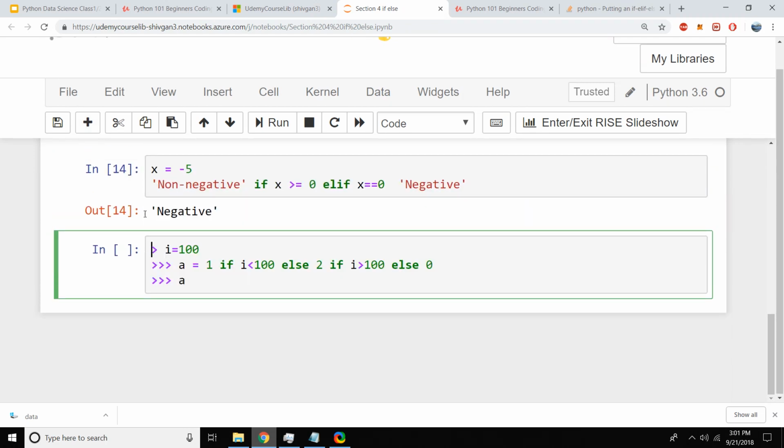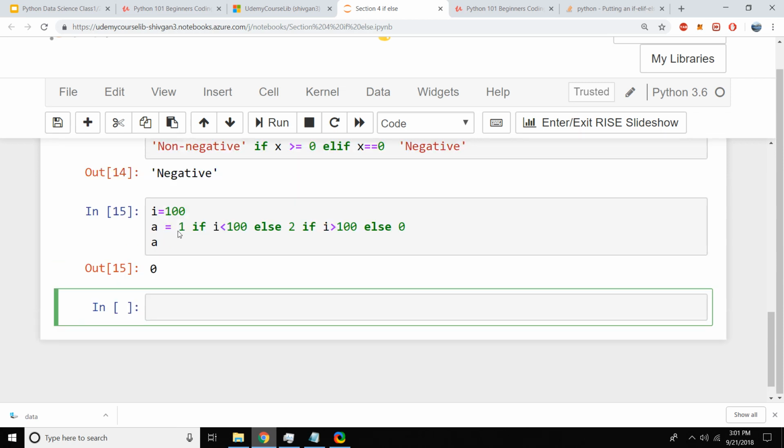I'm saying i equal to 100, and I say a is equal to 1 if i is less than 100, else 2 if a is greater than 100, else 0. So here a is equal to 1 if i is greater than 0, else 2 if i is greater than 100, else 0. So this time becomes 0.